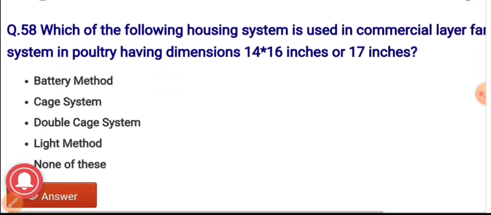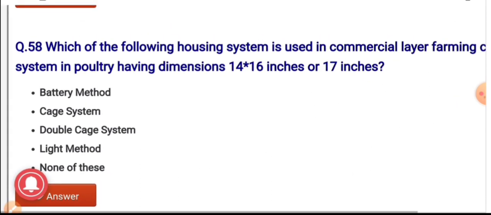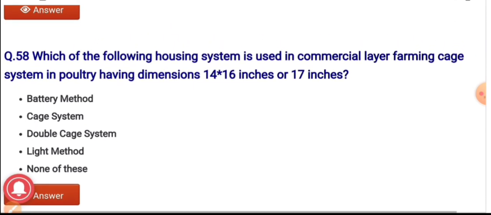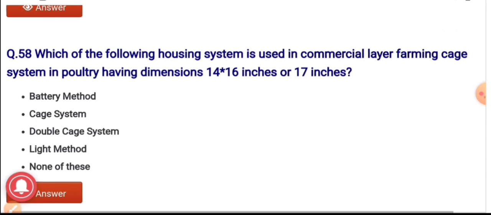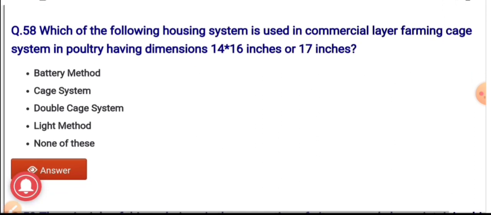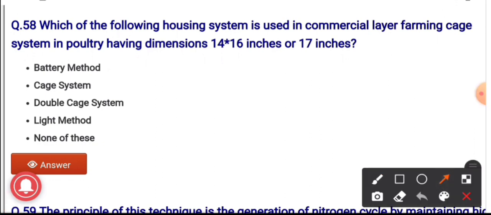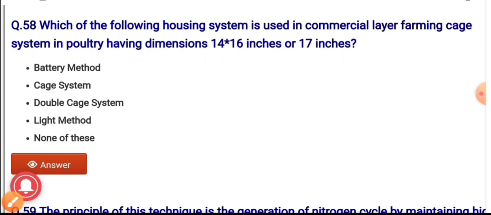Question number 58. Which of the following housing systems is used in commercial layer farming, cage system in poultry having the dimension of 14 into 16 inches, or you can say 17 inches? The options are battery method, cage system, double cage system, litter method and none of these. And the correct option is battery method.